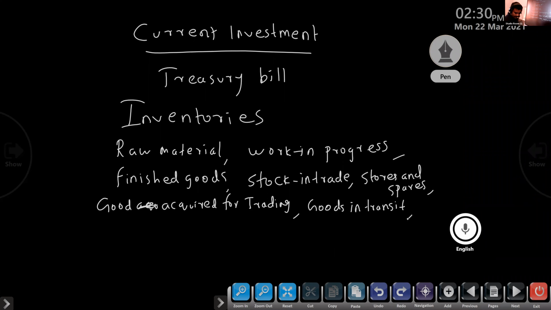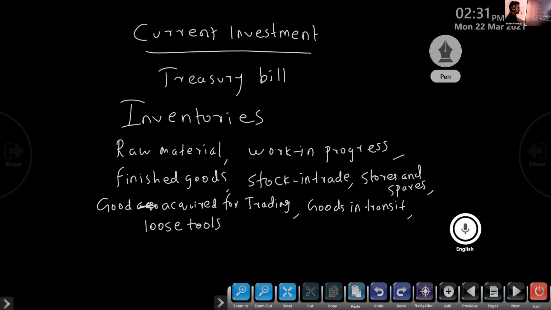Next, one more item: loose tools. Last time we studied it under fixed assets. Which one is it? Loose tools are current assets. Loose tools, current assets, inventory.